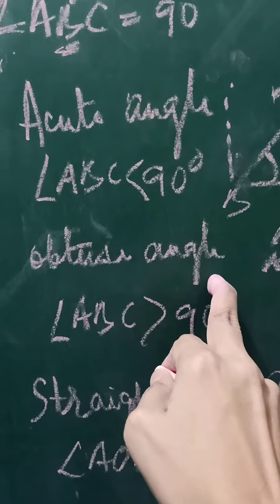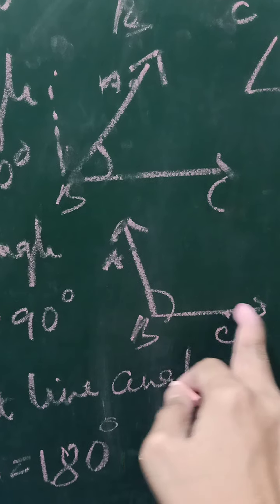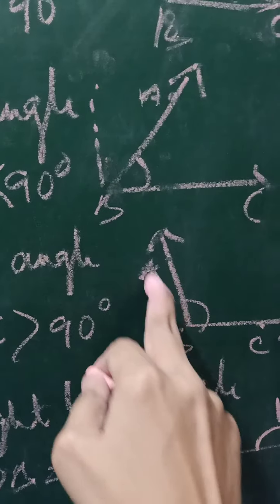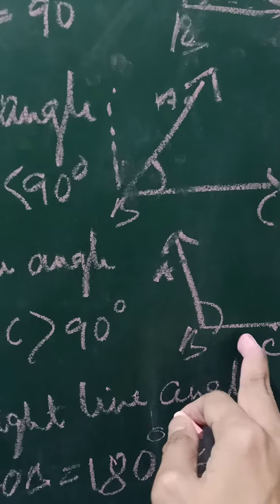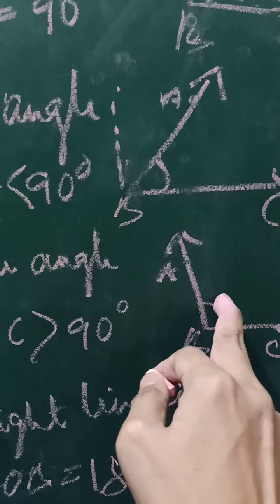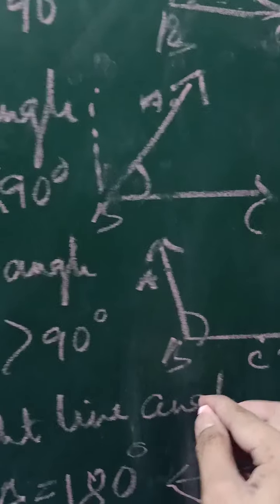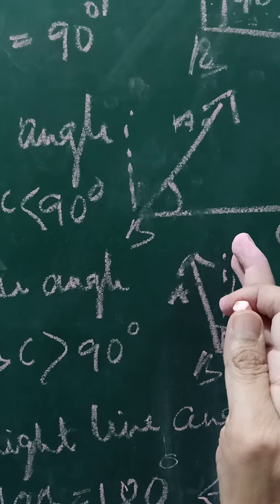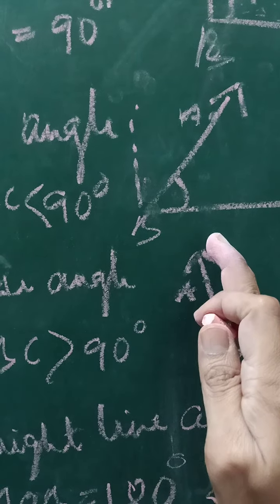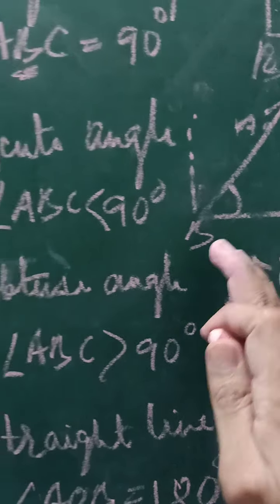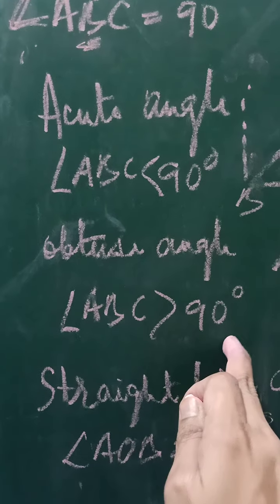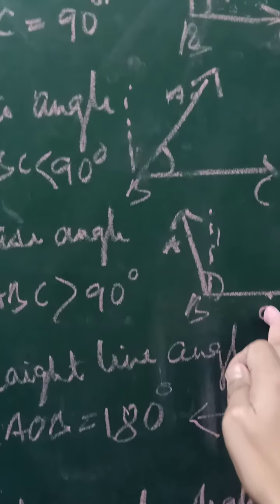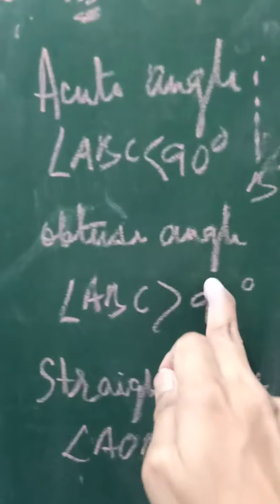Then the obtuse angle. Here the two rays are meeting, ray BA and ray BC, and this is forming an angle which is greater than 90 degrees. Where is 90 degrees? Here is 90 degrees. So it is more than 90 degrees. So angle ABC is greater than 90 degrees. So this is an obtuse angle.